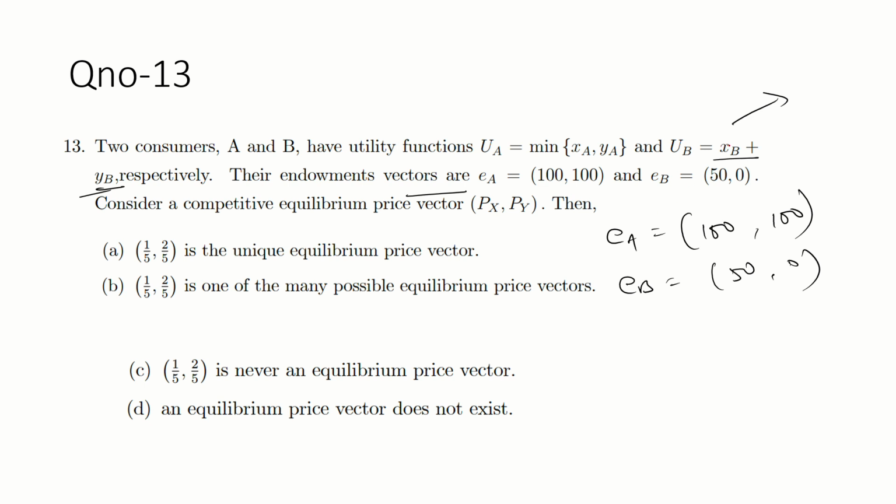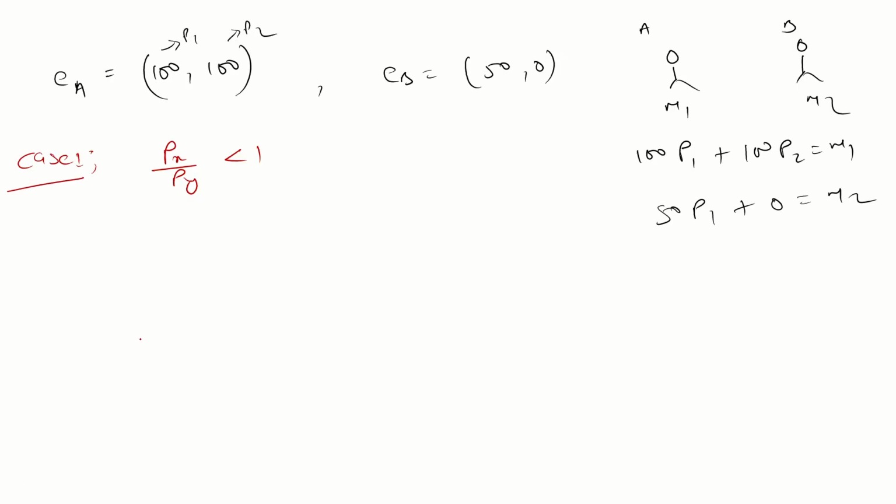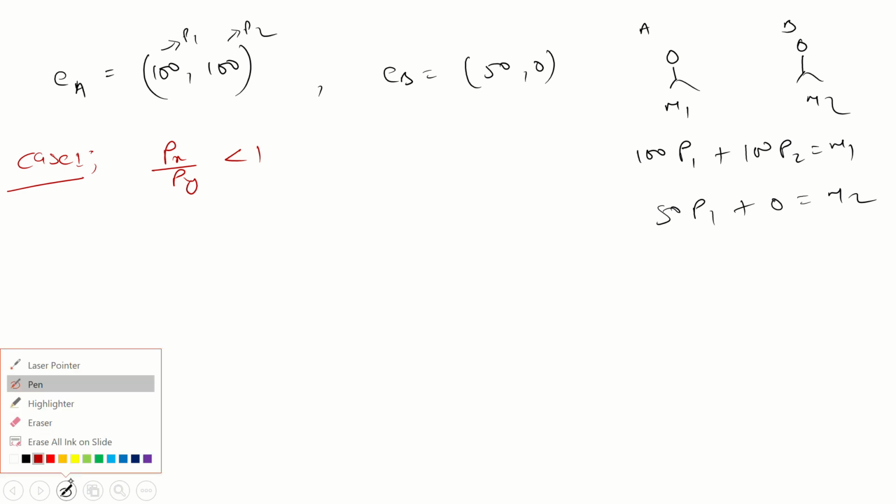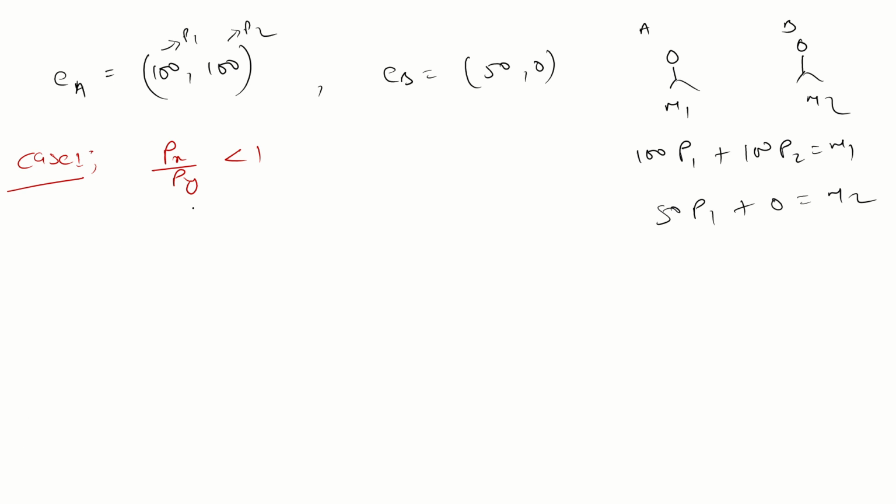Guys, 1, why? Because the slope is 1, because the utility function is given. U is what? Xb plus Yb. So the coefficient of Xb, 1, divided by the coefficient of Yb, 1, is 1. So this is the slope of the IC and this is the slope of the budget line. In the first case, if the slope of the budget line is less than the slope of the ICs, then from our previous discussion, whenever Px by Py is less than the slope of the indifference curve, the consumer will consume all of x.